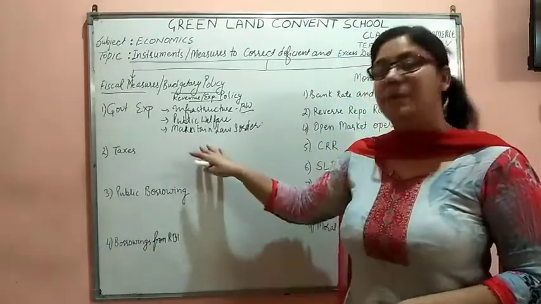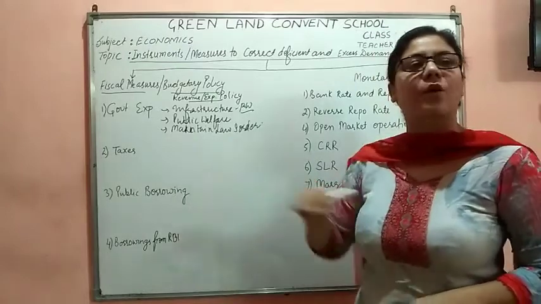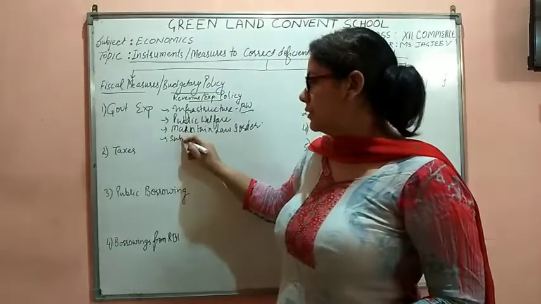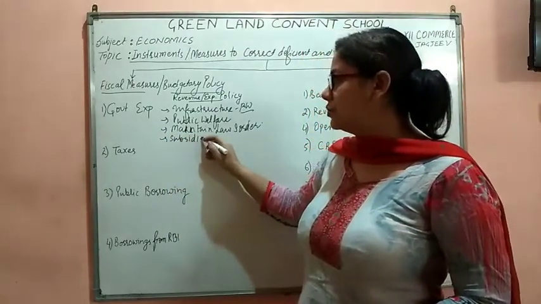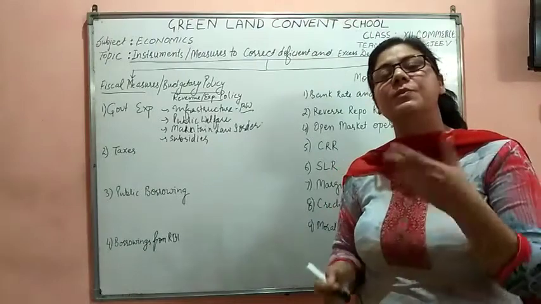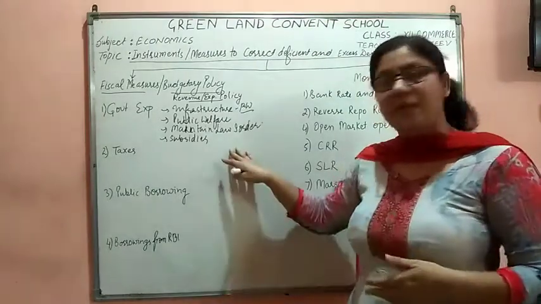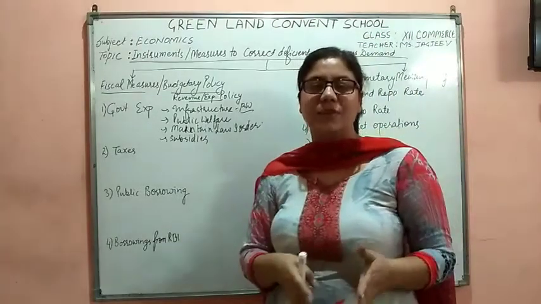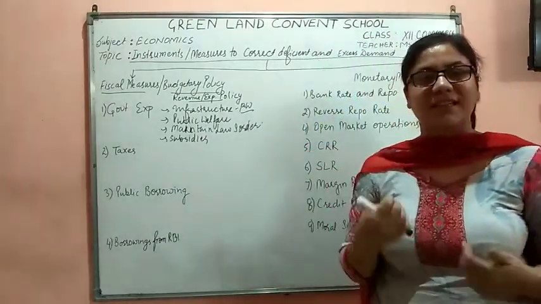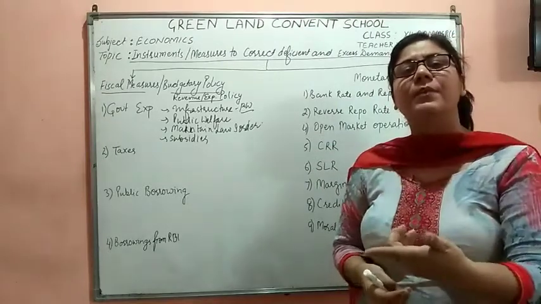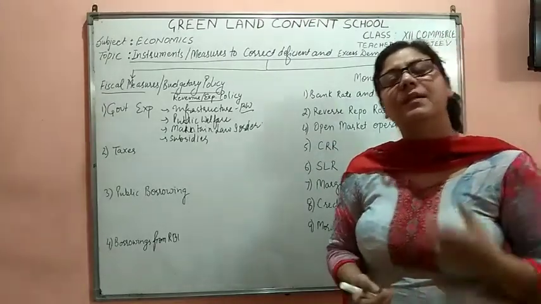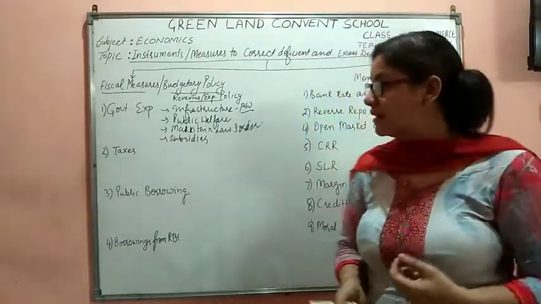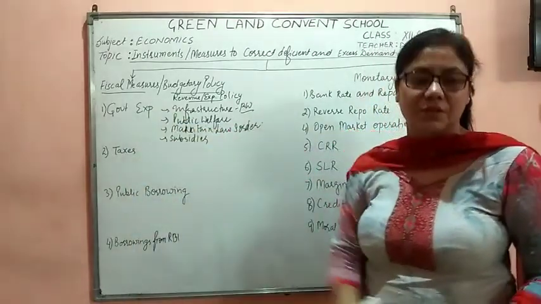So in this way the government is doing the expenditure to maintain the law and order of the country. Fourthly, the government is also providing subsidies. That is also an expenditure of the government, that government is providing subsidies to the producers. That is also one of the welfare expenditures done by the government. Like we are saying that the LPG cylinder is given to us at the subsidized rate. So who is bearing that loss? The government is making the payment on our behalf to the producer, as the government is giving the subsidy to us. So these types of expenditure the government is doing.